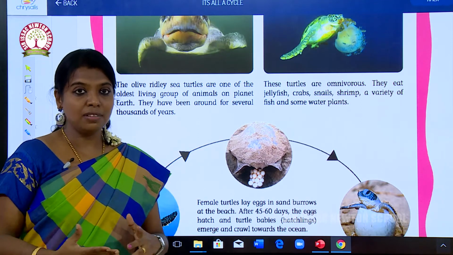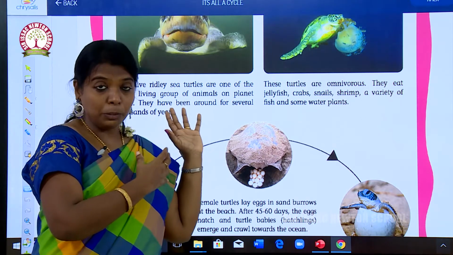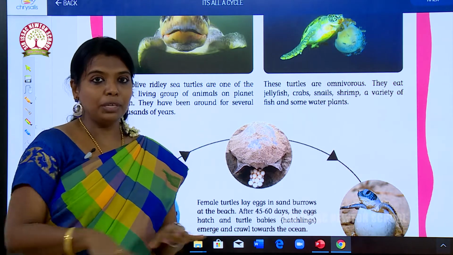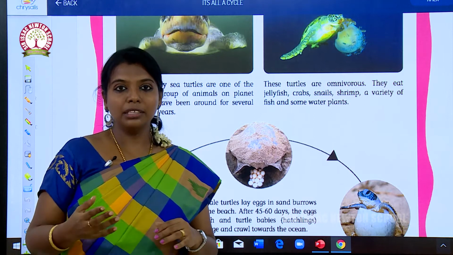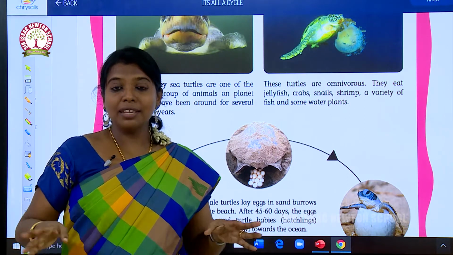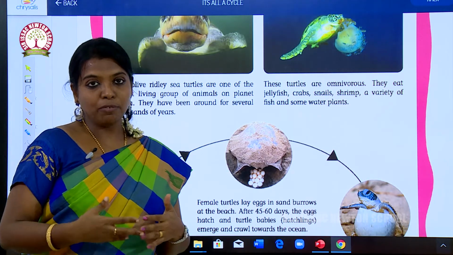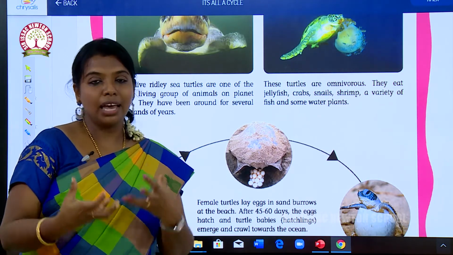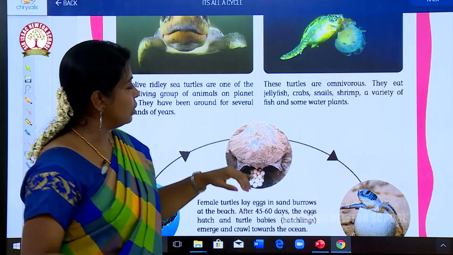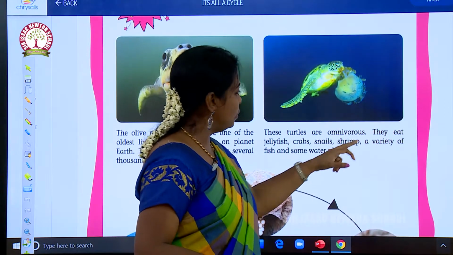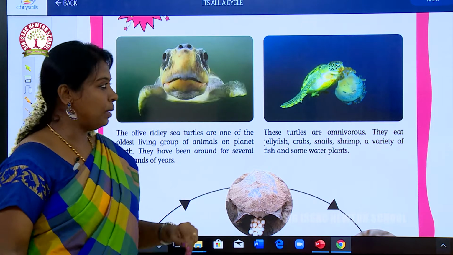What does extinct mean? The whole species of the olive ridley will die, and it will be endangered, okay. What does endangered mean? It will be gone from this world. So to avoid these conditions, the olive ridley's eggs are being saved by people, by the social workers. The turtles are omnivores. They eat jellyfish, crabs, snails, shrimp, a variety of fish, and some water plants.